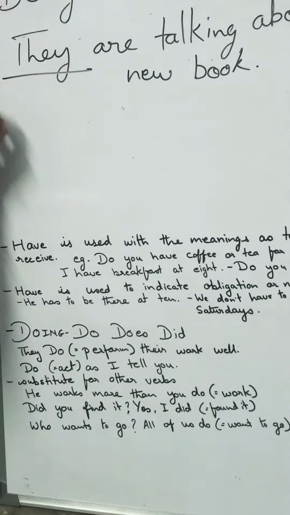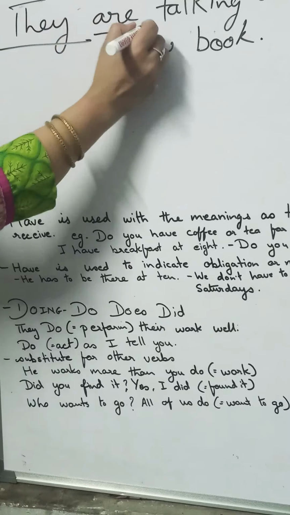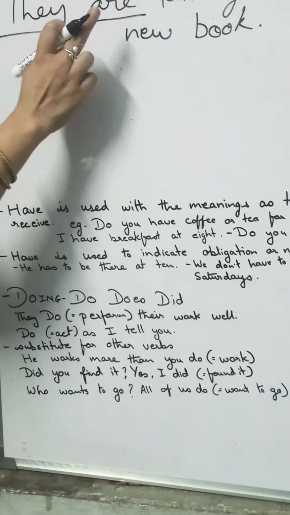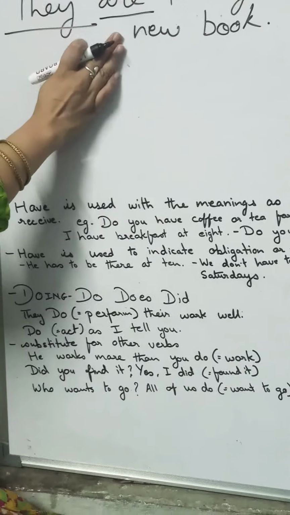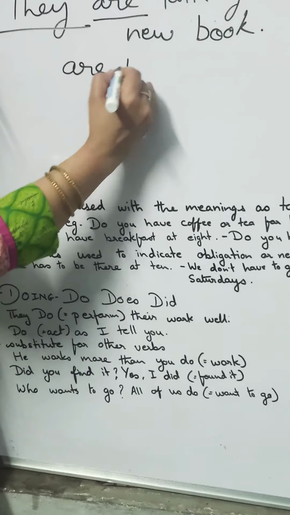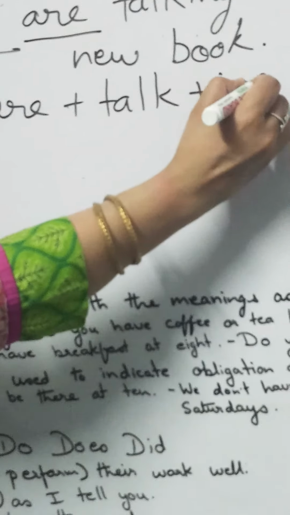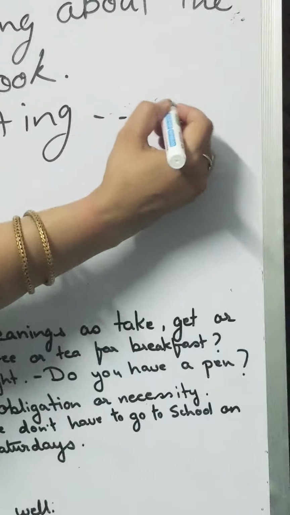Now, they is plural, are, the verb agreement for the present goes here. So hence are plus first form of verb plus ing, that gives it to progression, and that is continuous.